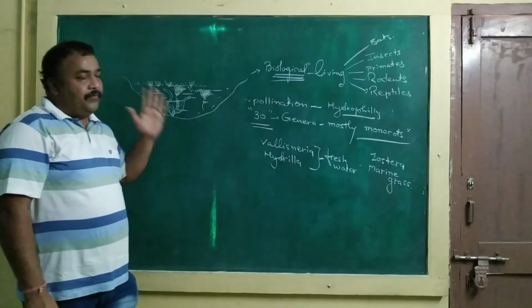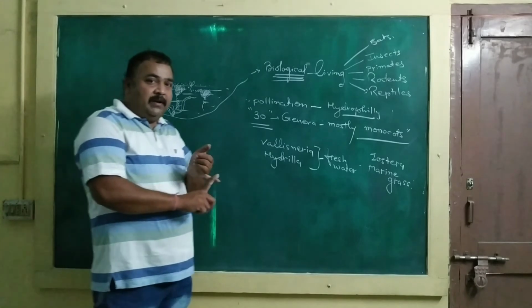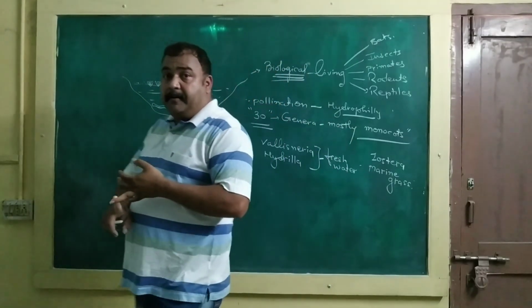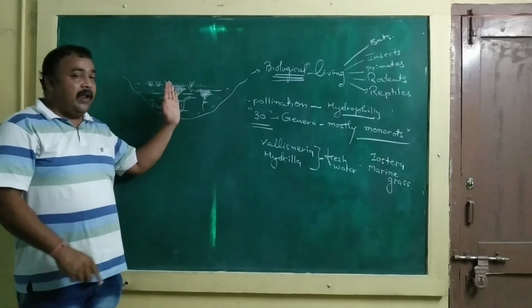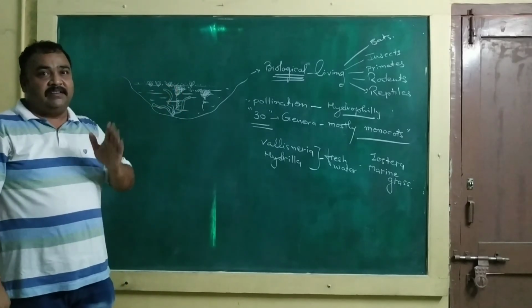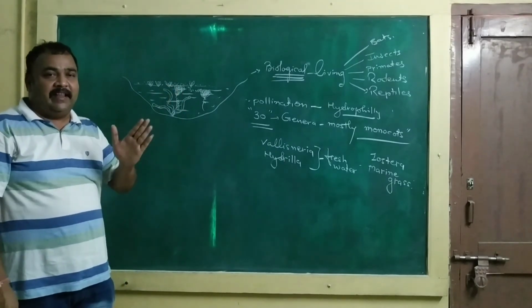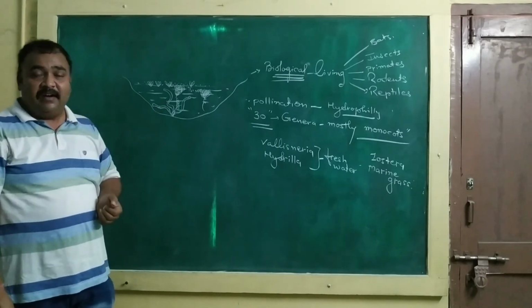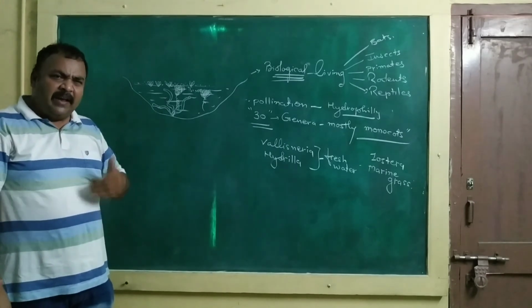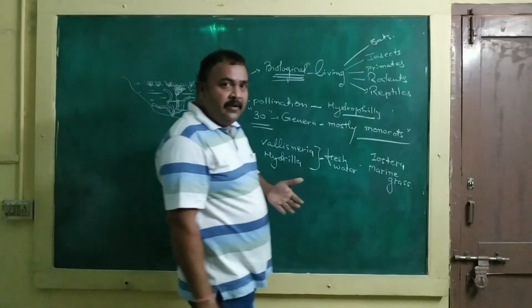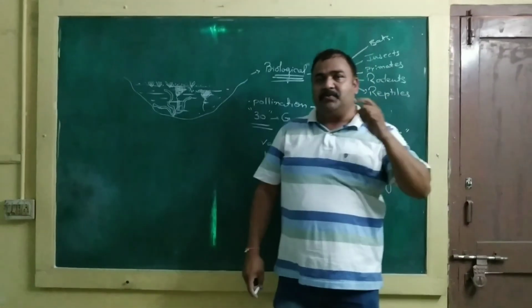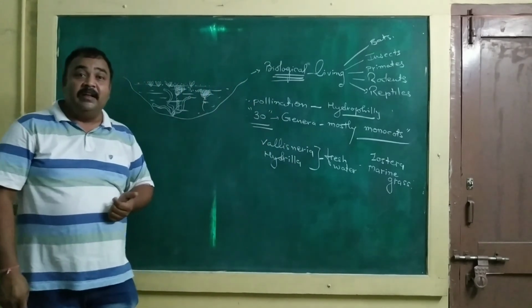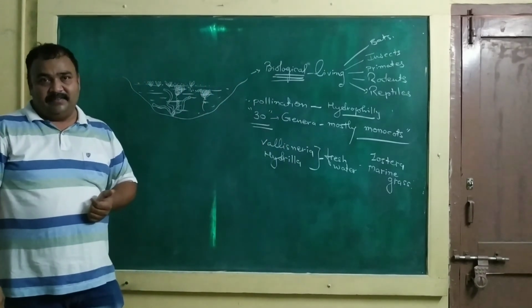In both kinds of pollination, wind pollination and water pollination, the flowers are not attractive. They do not produce nectar. They are inconspicuous, unattractive in nature. Can you tell me why it is so? Because the pollinating agents associated with this kind of pollination are abiotic.